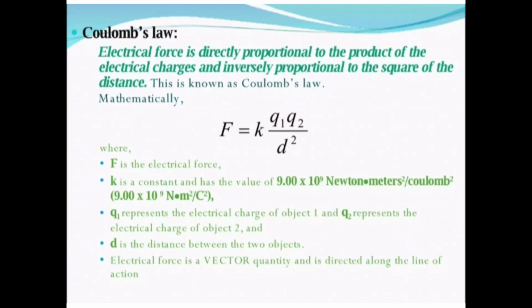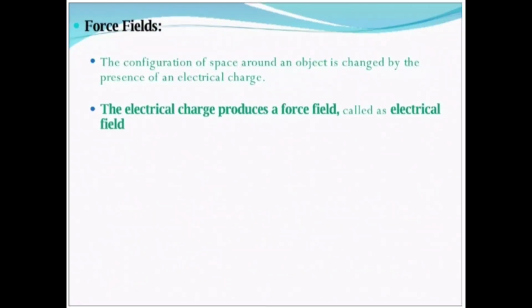Definition of Coulomb's law. Electrical force is directly proportional to the product of the electrical charges and inversely proportional to the square of the distance. This is known as Coulomb's law. Mathematically, the formula is F equal to K Q1 Q2 divided by D square, where F is the electrical force, K is a constant with the value of 9.00 × 10^9 newton meter square per coulomb square. Q1 and Q2 represent the electrical charges, D is the distance between the two objects. Electrical force is a vector quantity.